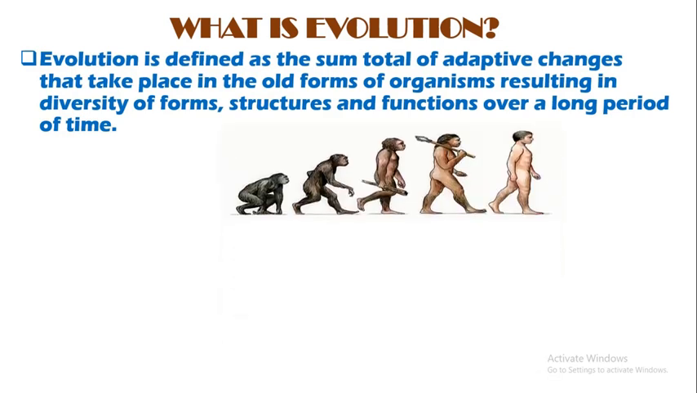Using this image to explain evolution. This is the old form. The old form of organism is bent. It has lots of hairs all over its body and probably a hand structure that cannot hold stick properly. But over a period of time, it begins to change in its forms, structures, and functions, leading to the formation of a new form. This new form is called a new species.